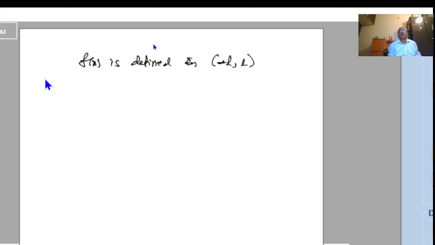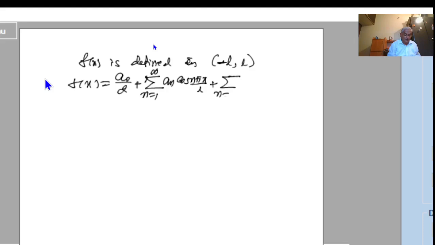minus L to plus L, then we write f of x as f of x is equal to a naught by 2 plus summation n from 1 to infinity a_n cos n pi x by L plus summation n from 1 to infinity b_n into sine of n pi x by L. This is the Fourier series, and this series consists of cosine terms as well as sine terms.